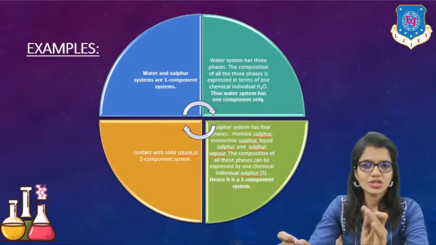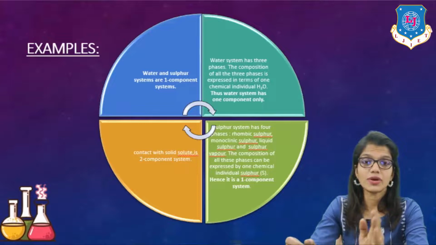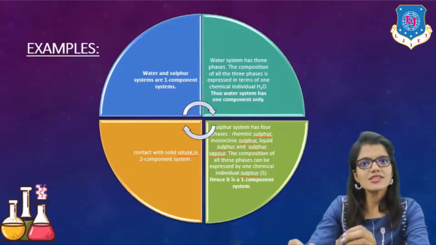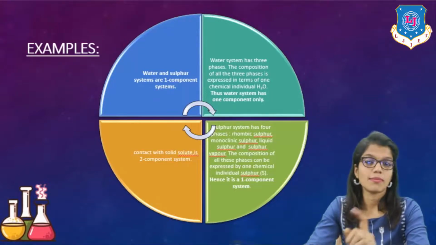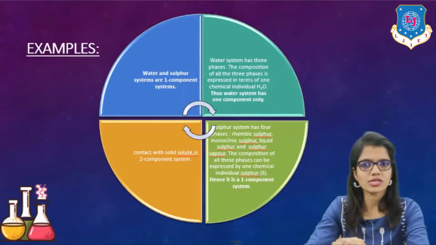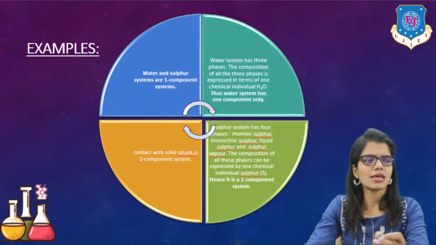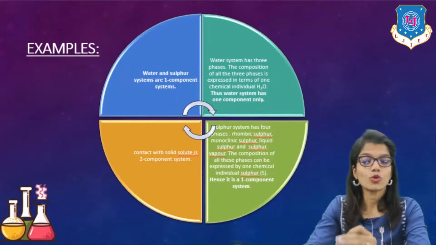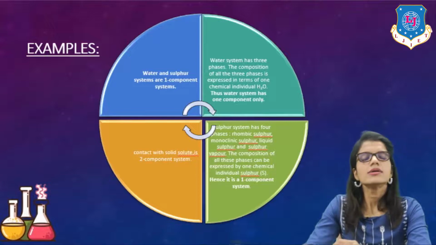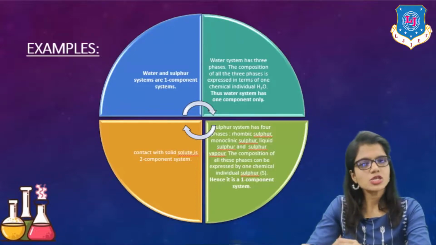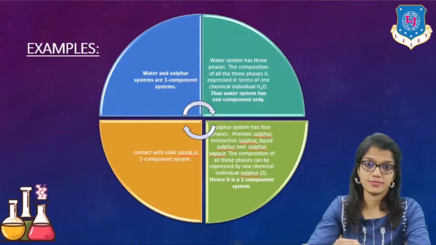If the phases change, like we have solid, liquid and gas, but the chemical species remains the same, because of it, it is known as a one component system. The component with which it is made remains the same here, so we refer to it as a one component system.